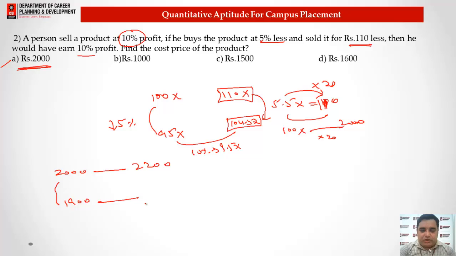Still there is a profit of 10%, that is 190. That makes this value 2090 rupees, so the selling price is 2090. That means there is a fall of 110. So 2000 is the cost price that satisfies the given condition in the question, and we got option A as the right answer. So you can just use the hit and trial method with the options to solve this question in an alternate approach.